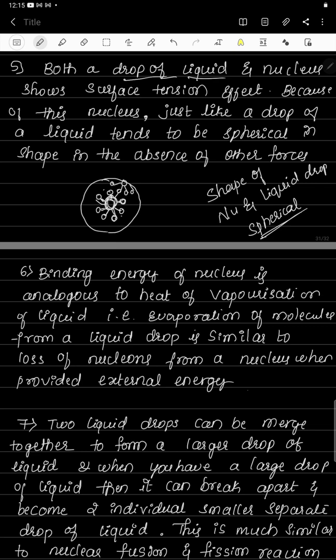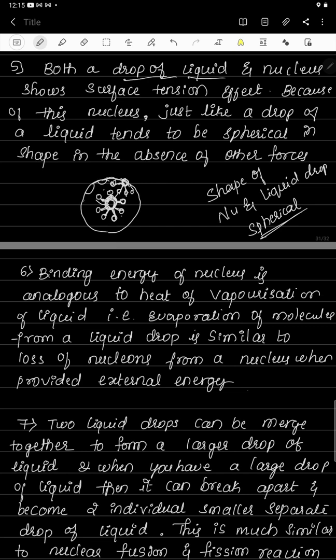So a nucleon that is well inside the nucleus experiences force in all directions. Now if you come to the boundary and consider a nucleon present on the surface, it can experience force only in the downward direction.